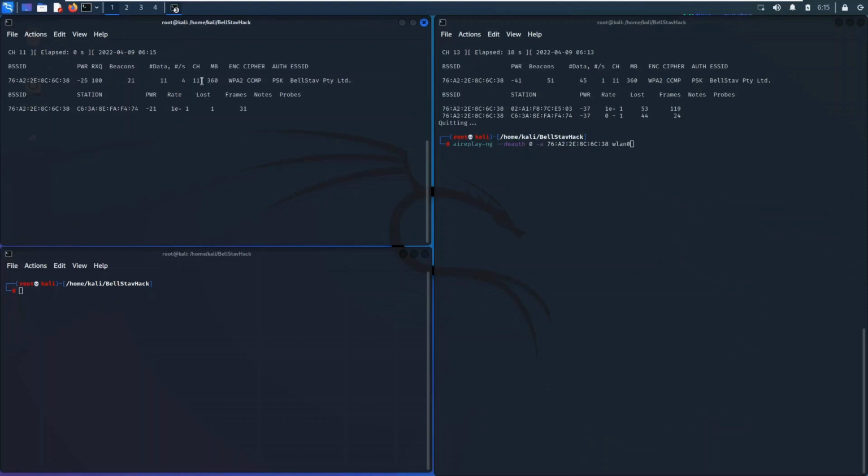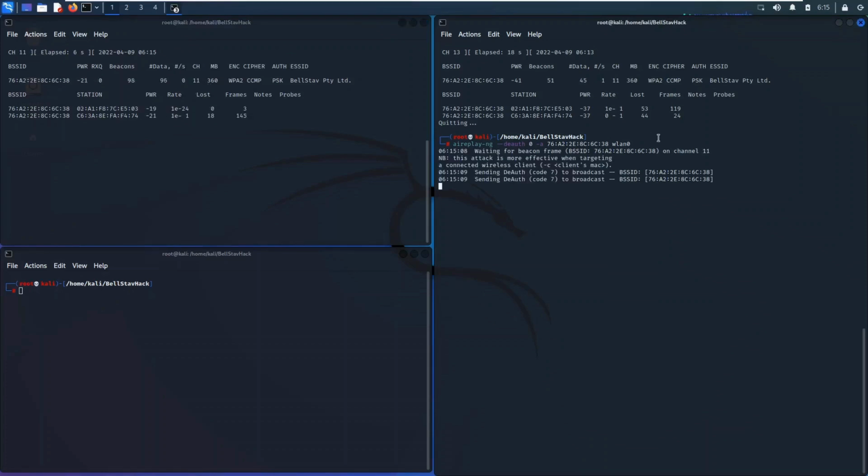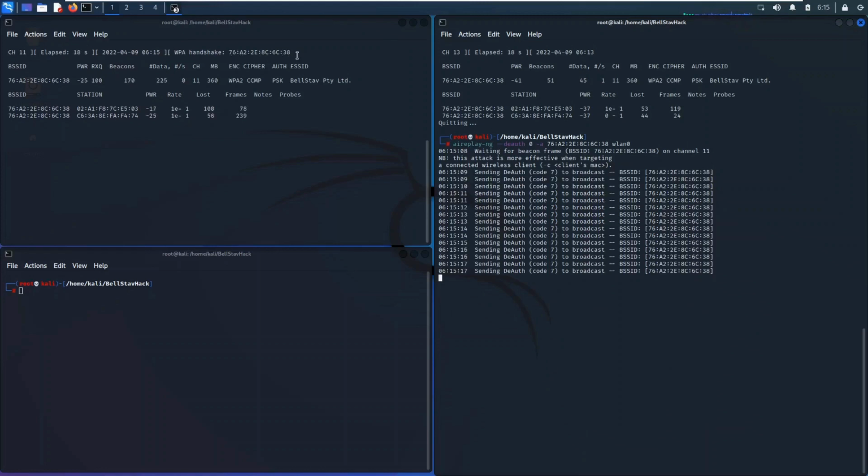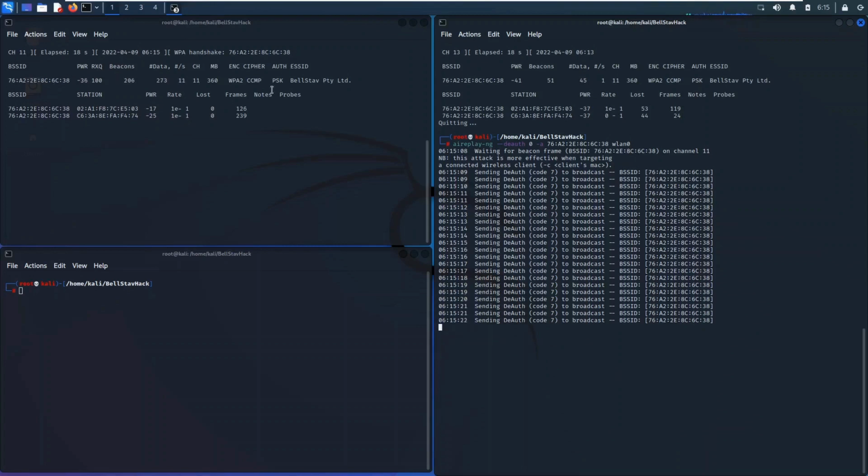And while that is running, you can see here it's currently blank, so just keep an eye on that. And I'm going to start sending the deauthentication frames. So as you can see, it says WPA handshake has been received. We can allow that to run just to generate more frames. And as you can see, these clients are the ones that have been kicked off.